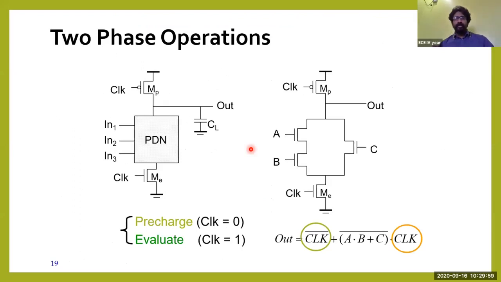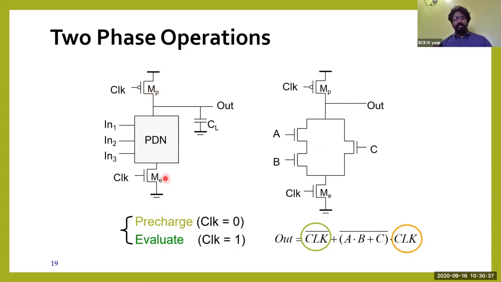The first one is a two-phase operation of this dynamic CMOS logic. Summing up what is meant by dynamic CMOS logic, it has two-phase operations. The first is called the pre-charge phase, and the second is called the evaluate phase. In the pre-charge phase, the clock equals 0. When the clock equals 0, the PMOS pre-charge MOSFET will be turned on and the evaluate MOSFET will be turned off. In the evaluate phase, the clock equals 1. When the clock equals 1, the pre-charge MOSFET will be turned off and the evaluate MOSFET will be turned on.